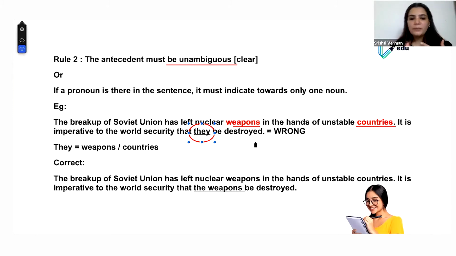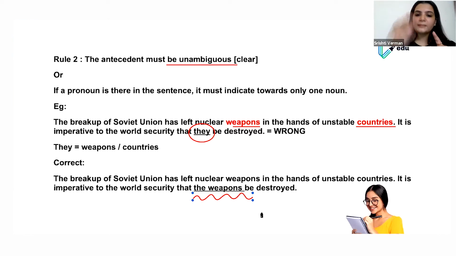That is the best way to go about sentence correction when it comes to pronouns. That's the first thing that should come to your mind. If a pronoun is underlined, the first thing I have to check is for what? Its antecedent, or its noun in the sentence. Second thing I should check is whether that particular pronoun is indicating towards only one entity. If it is indicating towards only one entity, good to go. That's our answer. Just in case it is not indicating towards that one entity, make sure that you go ahead and see which one it is indicating in terms of meaning clarity.